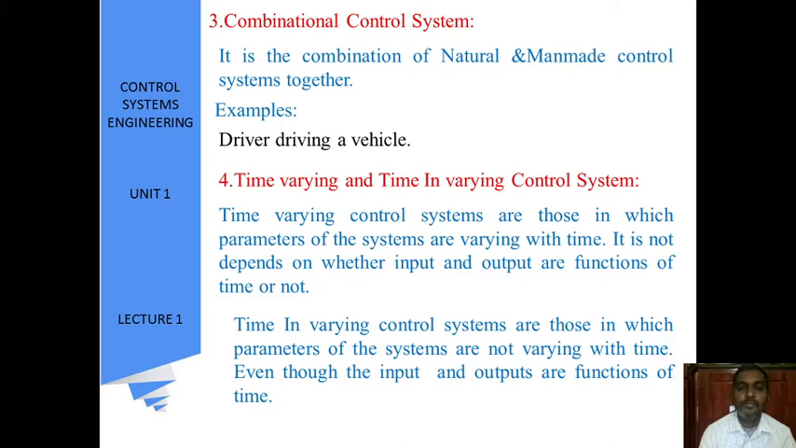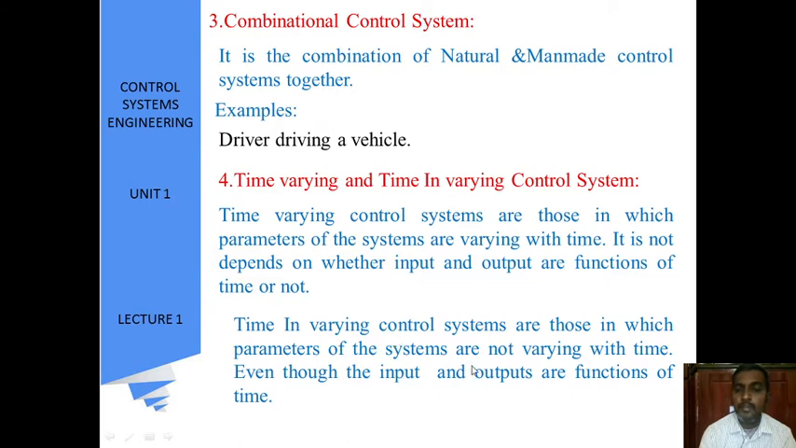Time varying control systems are those systems in which the parameters of the system vary with time, and it does not depend on whether the input and output functions are functions of time or not. When the time varies, the parameters of the particular system also vary, irrespective of the functions of it, whether it is time or not.